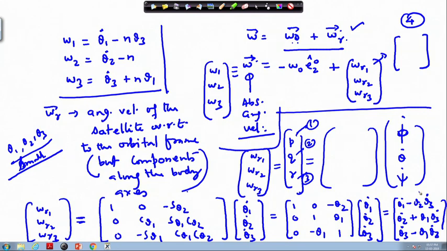Okay. Thereafter, if you see, these are the terms which are together, these are the small terms. Okay. So, this is the second order term. So, we ignore it. So, conveniently you can remember that omega r 1, omega r 2 can be replaced by this, because these terms are second order terms. So, they can be ignored. Okay. Therefore, this part gets reduced to theta 1 dot, theta 2 dot, theta 3 dot.